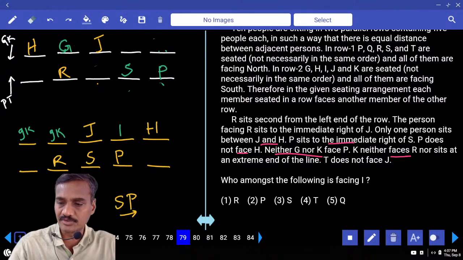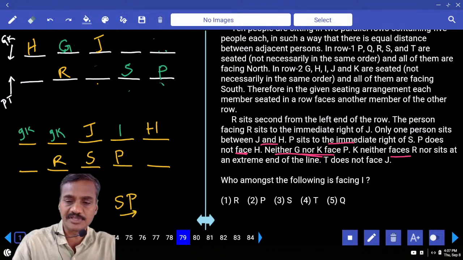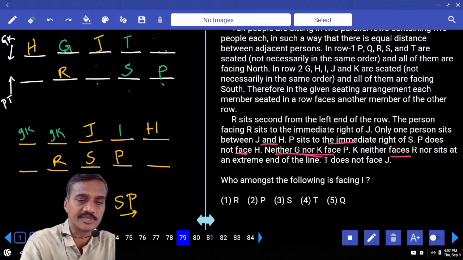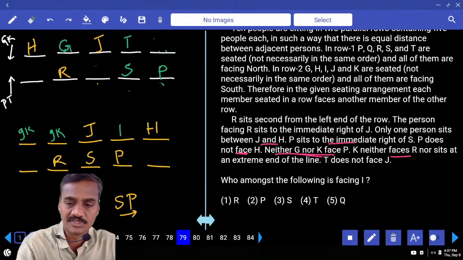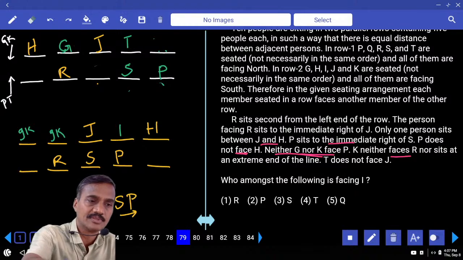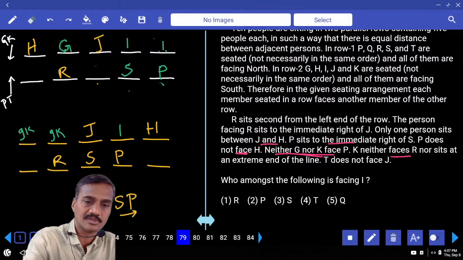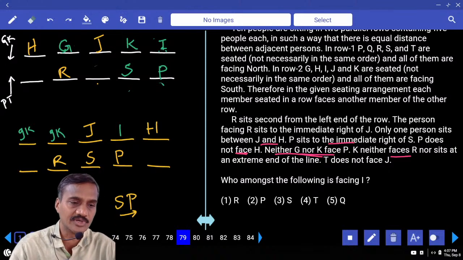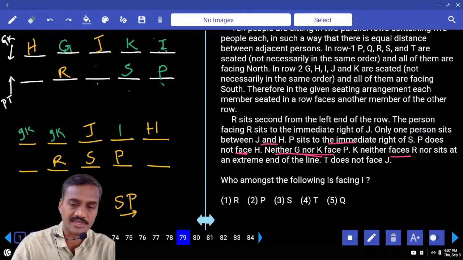Now coming back to this one, P does not face H, and neither G nor K faces P, hence I is here. If I is here, then I is opposite to P. Hence where should K be? K is here. Hence what is the order we have? H, G, K, I.